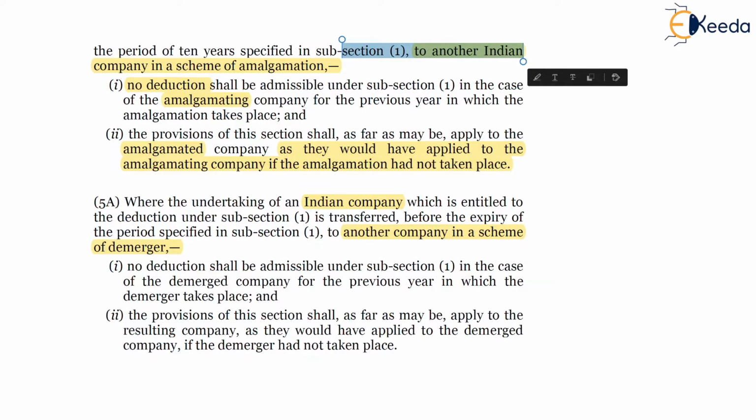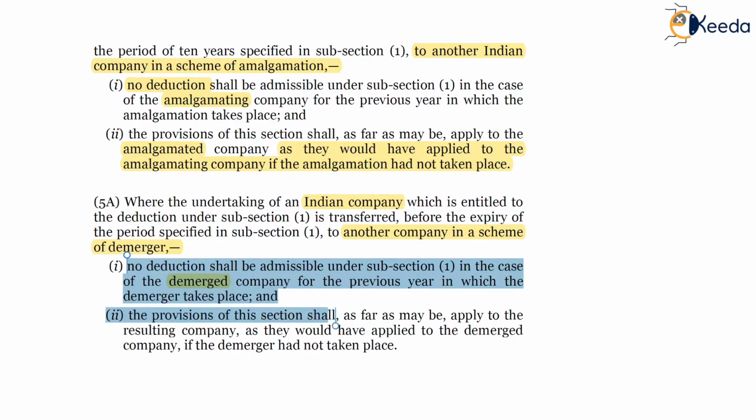In that case, no deduction will be allowed to the demerged company for the previous year in which the demerger takes place. So no deduction, and the resulting company, the provisions of this section shall, as far as may be, apply to the resulting company as they would have applied to the demerged company had the demerger not taken place. So similar provisions to amalgamation.